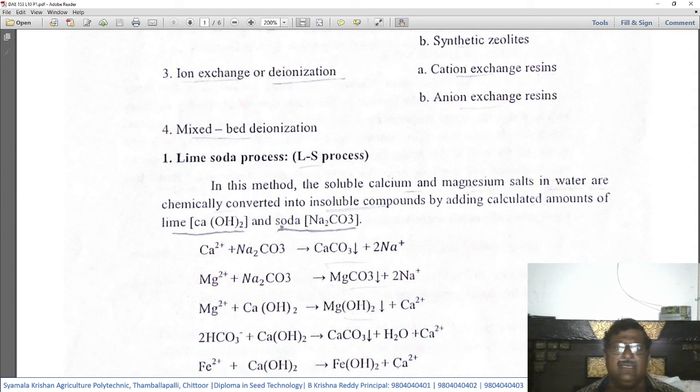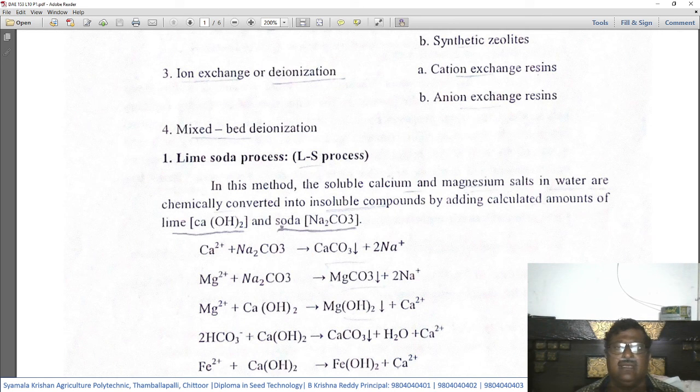Kindly remember these two chemical compounds, which are the main compounds used in the softening of the water. Students are expected to note down the chemical formulas also. Lime is nothing but calcium hydroxide, formula Ca(OH)2.